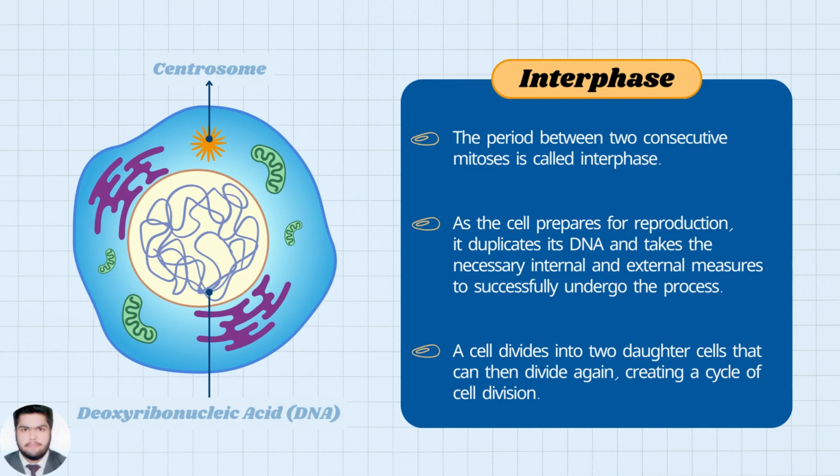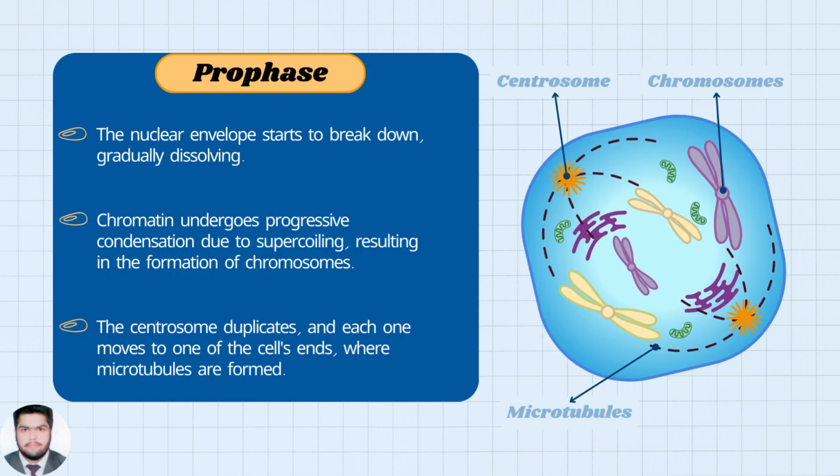Mitosis. Interphase. The period between two consecutive mitoses is called interphase. As the cell prepares for reproduction, it duplicates its DNA and takes the necessary internal and external measures to successfully undergo the process. A cell divides into two daughter cells that can then divide again, creating a cycle of cell division.